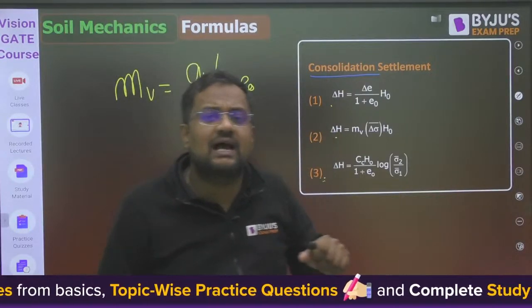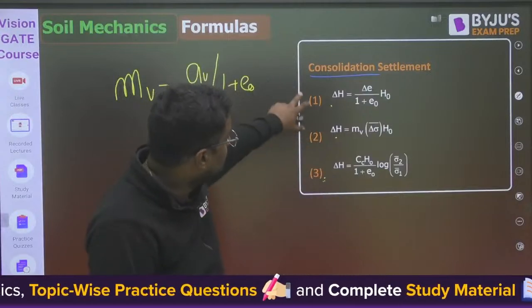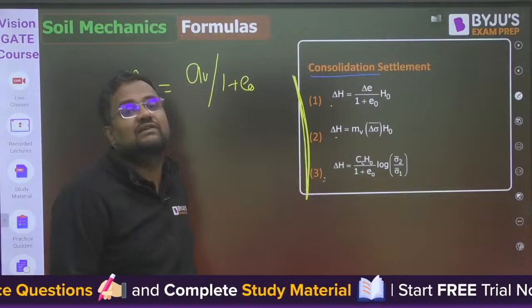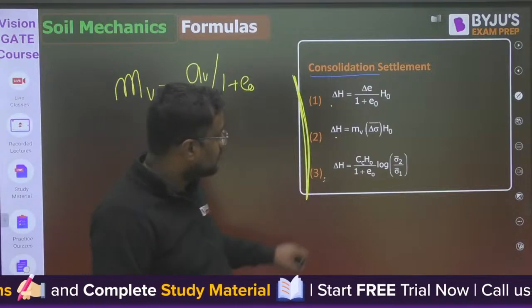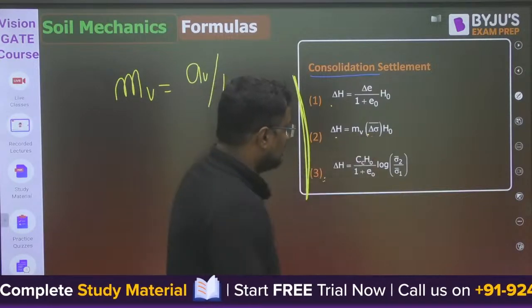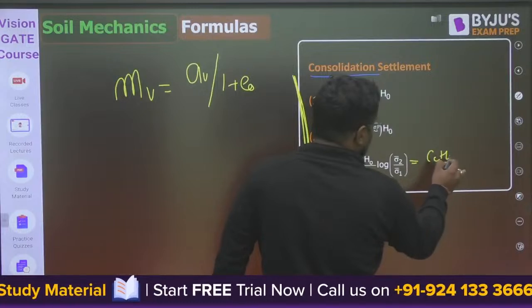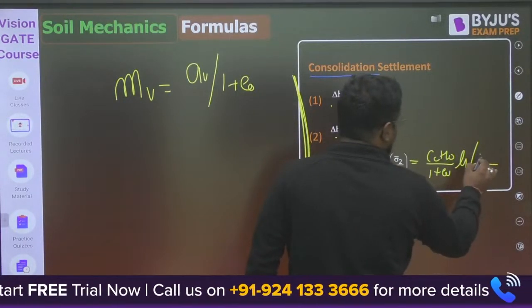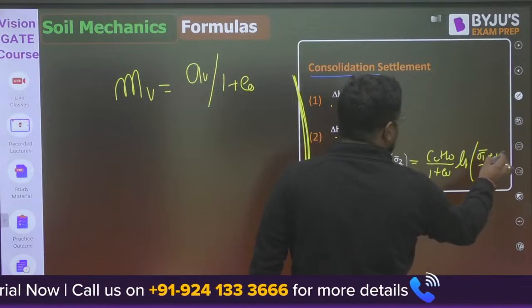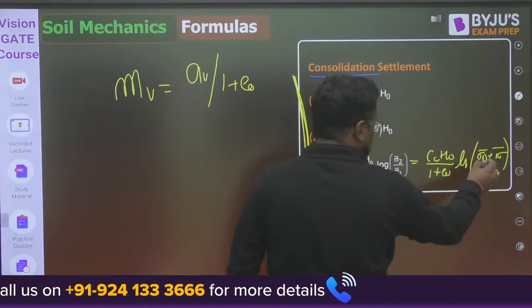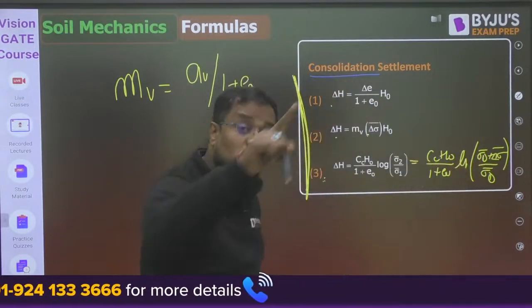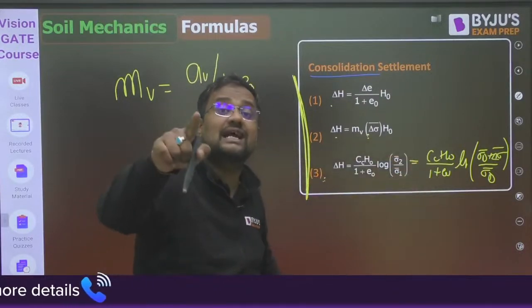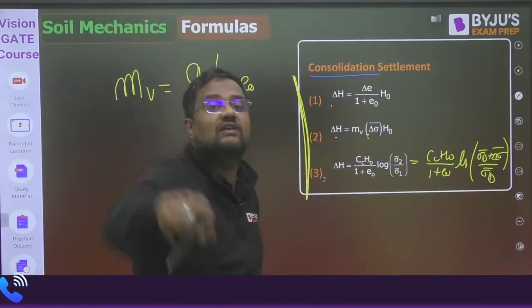Secondary consolidation will not be asked in the examination. So these are our primary consolidation settlement, and we have to use the formulas depending upon which values are given in the examination. Let me tell you one more thing: in this formula, Cc H naught upon 1 plus e naught log of sigma 1 bar, where sigma 1 is sigma naught plus delta sigma, delta sigma bar should be written. Delta sigma should be calculated at the center of the soil where we are finding the settlement.